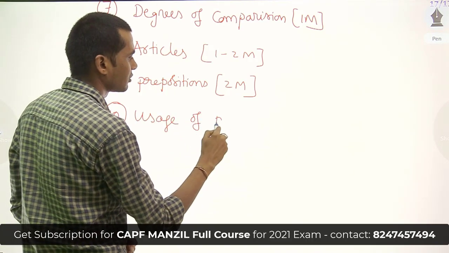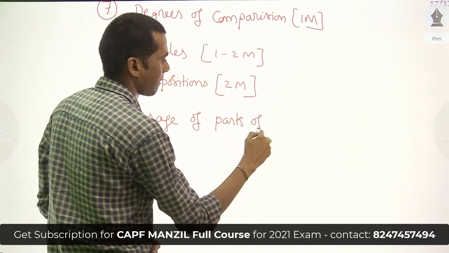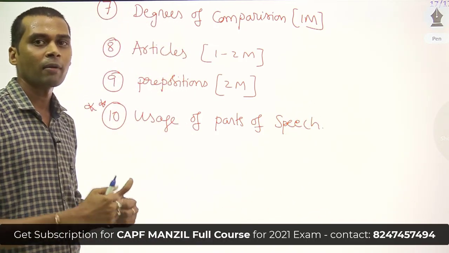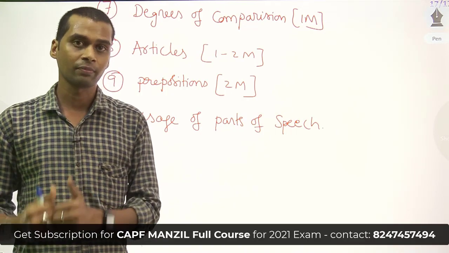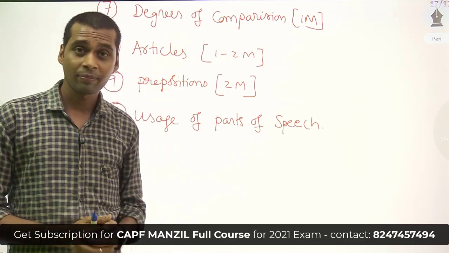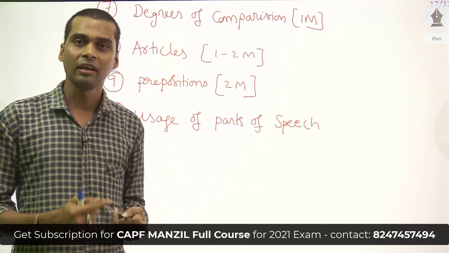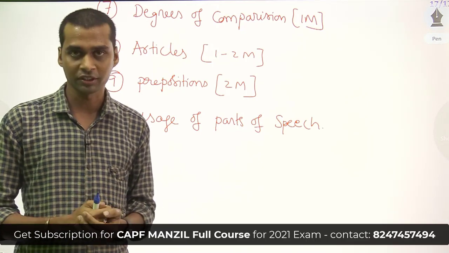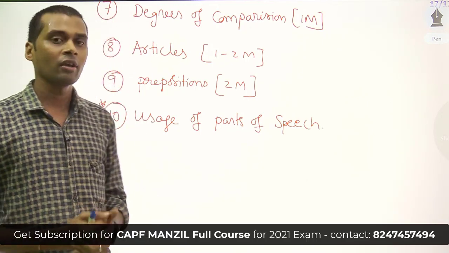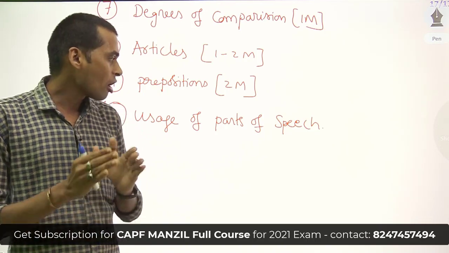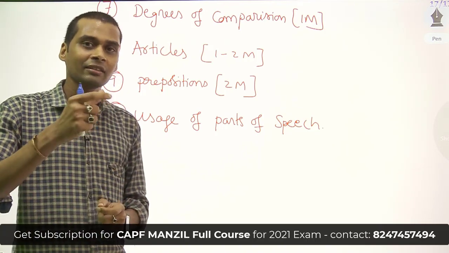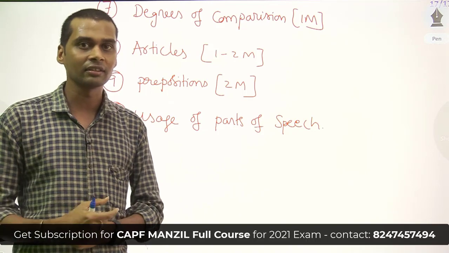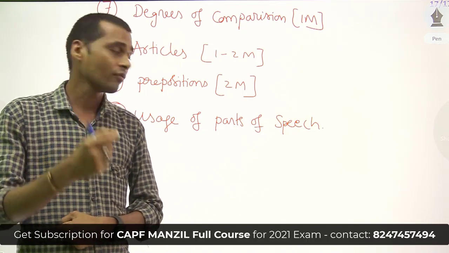Usage of parts of speech. We are all familiar with what the different parts of speech are. We actually have 8 parts of speech. What are they? Noun, pronoun, verb, adverb, adjective, conjunction, interjection, preposition. But here in your exam, you are asked to identify the errors in the sentence. For that, you must know the usage of each part of speech.